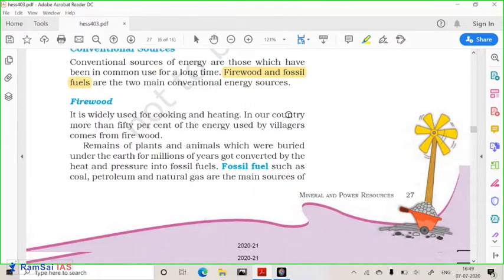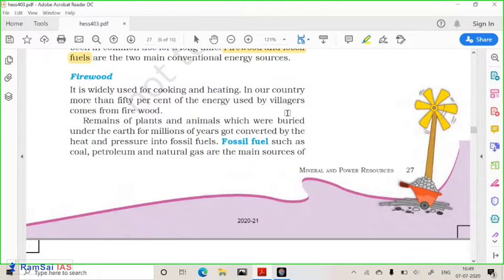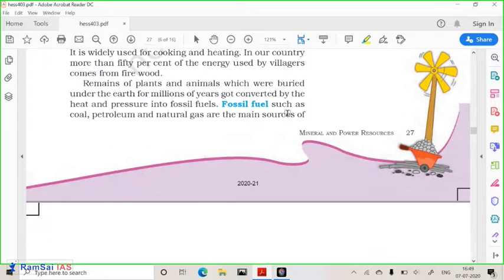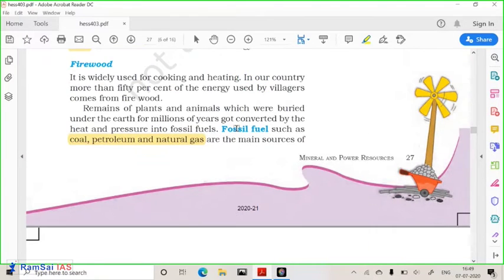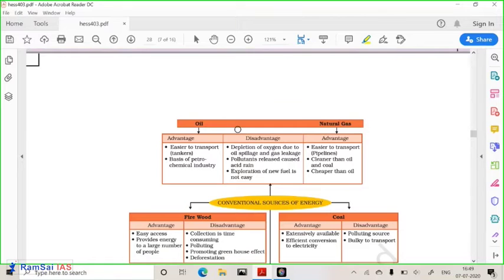Firewood, we know at the villages everyone has used firewood, and these barbecues and all are very famous. So this is one of the conventional fuels. Fossil fuels, petroleum, coal, oil, natural gas, are called fossil fuels. So carbon content is very high. They were formed because of the carbonification or gasification of organic content a few million years back. Because of that, these fossil fuels have been formed.